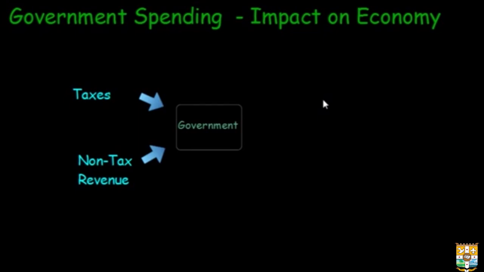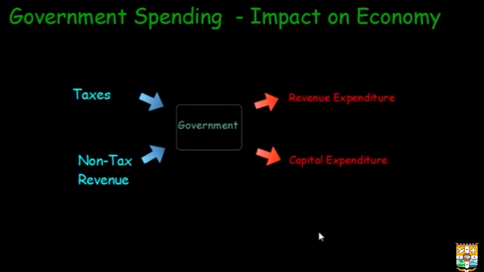With these two main sources of income for the government, let us understand where does the government spend its money. The expenditure of the government can be classified into two categories: revenue expenditure and capital expenditure. Revenue expenditure is the expenditure which the government has to incur for its functioning. So for example, paying of salaries of government employees, allocation of money to several ministries. So all these are part of the expenditure which the government has to incur for its smooth functioning.